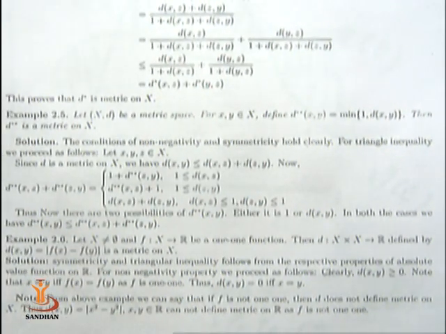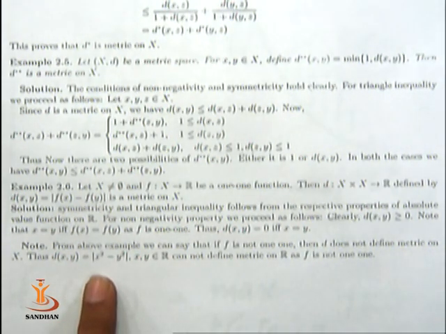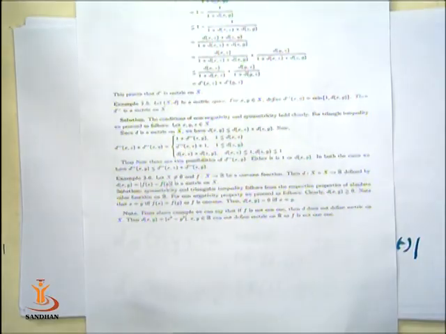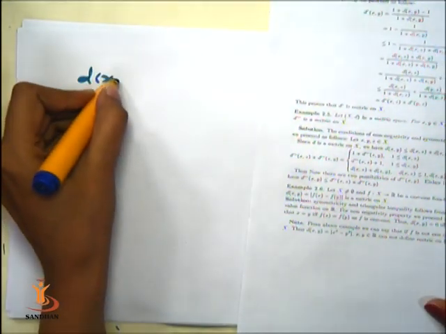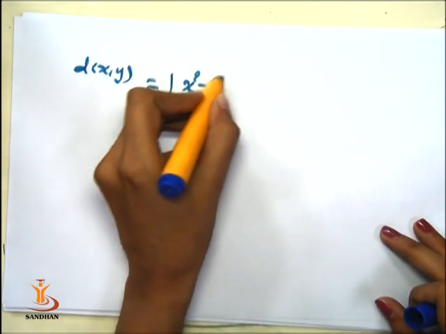If it is not 1-1, in the following example we have seen that suppose fx is equal to x square defined on the real line R, then this is not 1-1. So the property of non-negativity cannot hold in such a condition. We will see as follows, that suppose here dxy is equal to modulus of x square minus y square.